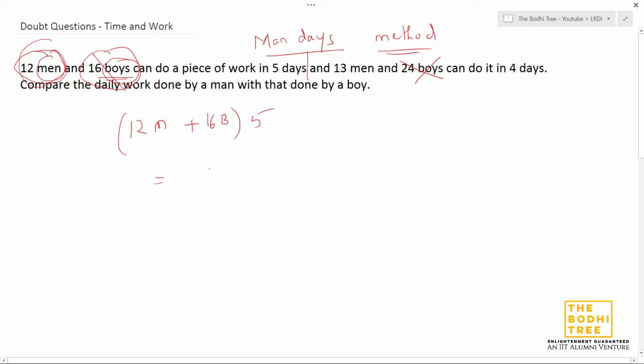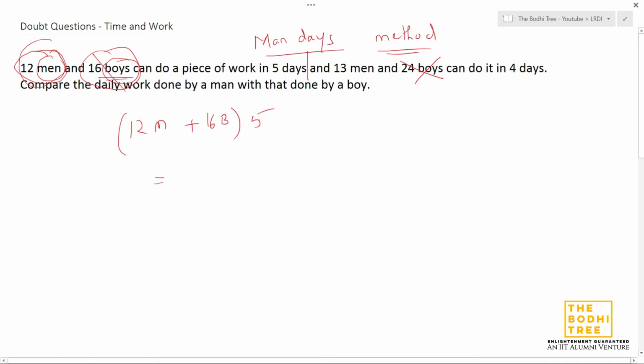Generally for man days questions, don't multiply, because there is some question that is being asked to us, and we have to cancel out the common factors.